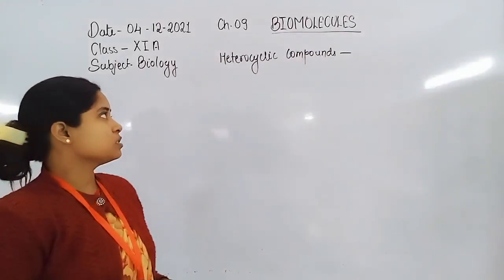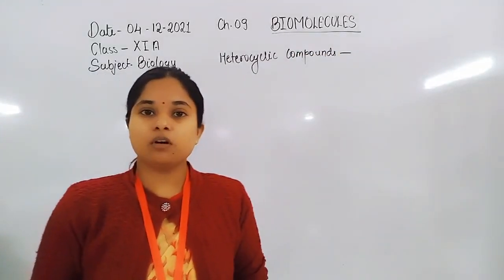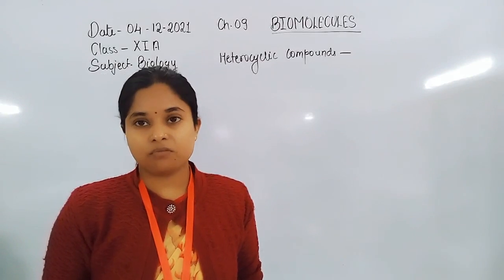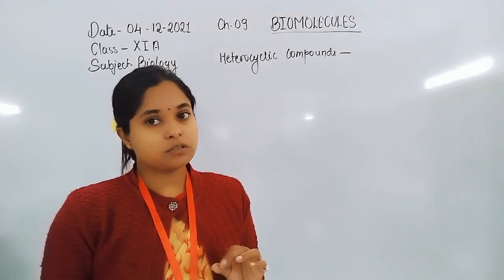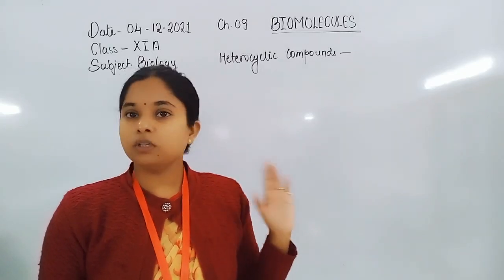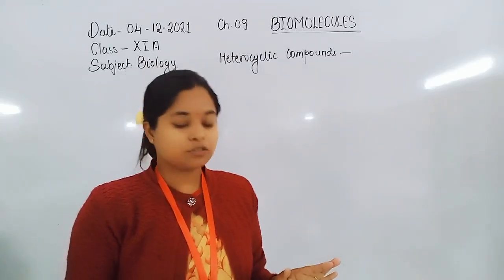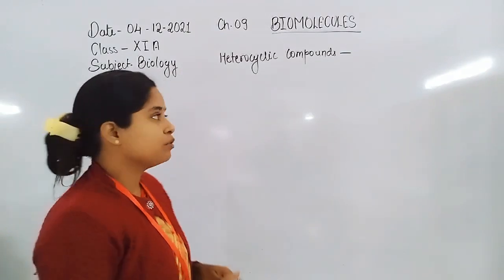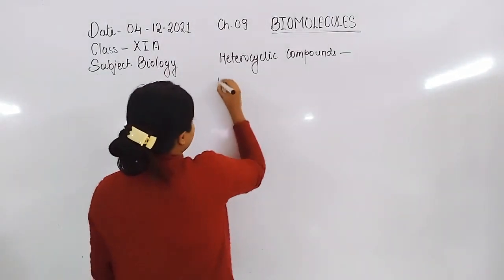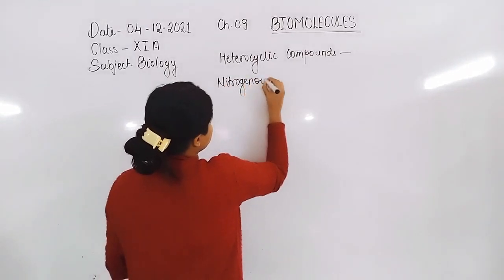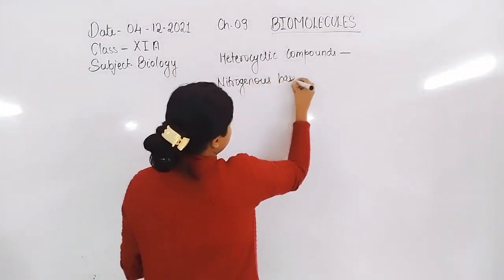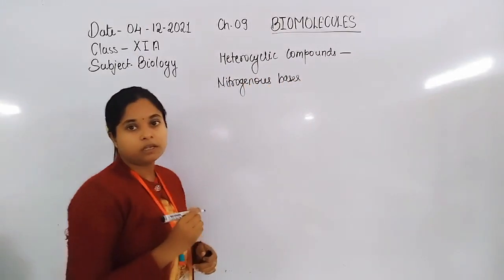These heterocyclic compounds are actually nitrogenous bases. Together with the nitrogenous bases, we will discuss the nucleic acid. So in the heterocyclic compounds, nitrogenous bases are found. Nitrogenous bases are found in living organisms.